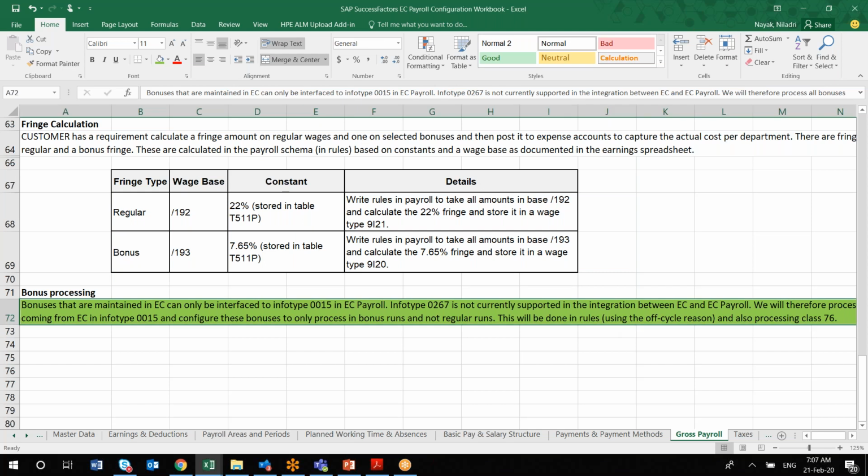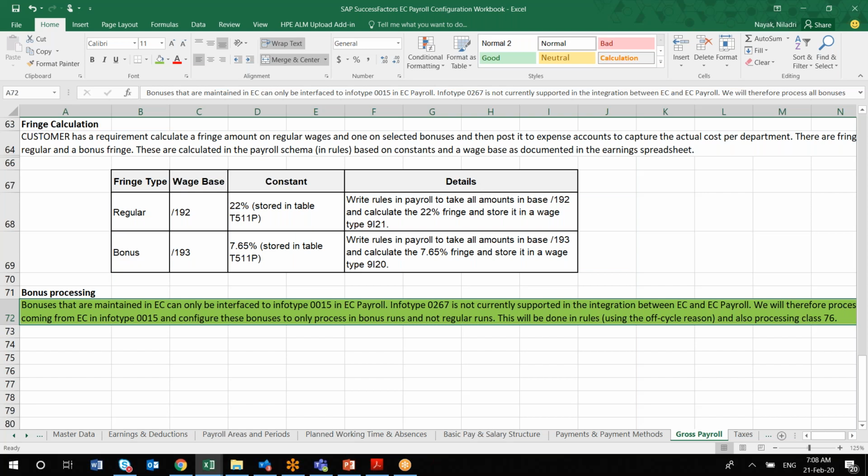So for off-cycle payment, as of now they are not using InfoType 267. If you were using InfoType 267 for off-cycle payment earlier, you will be using InfoType 15 for now. It may happen that in a future release they will extend this application and come up with a new solution, but as of now they are recommending we use InfoType 15. Okay, thank you.